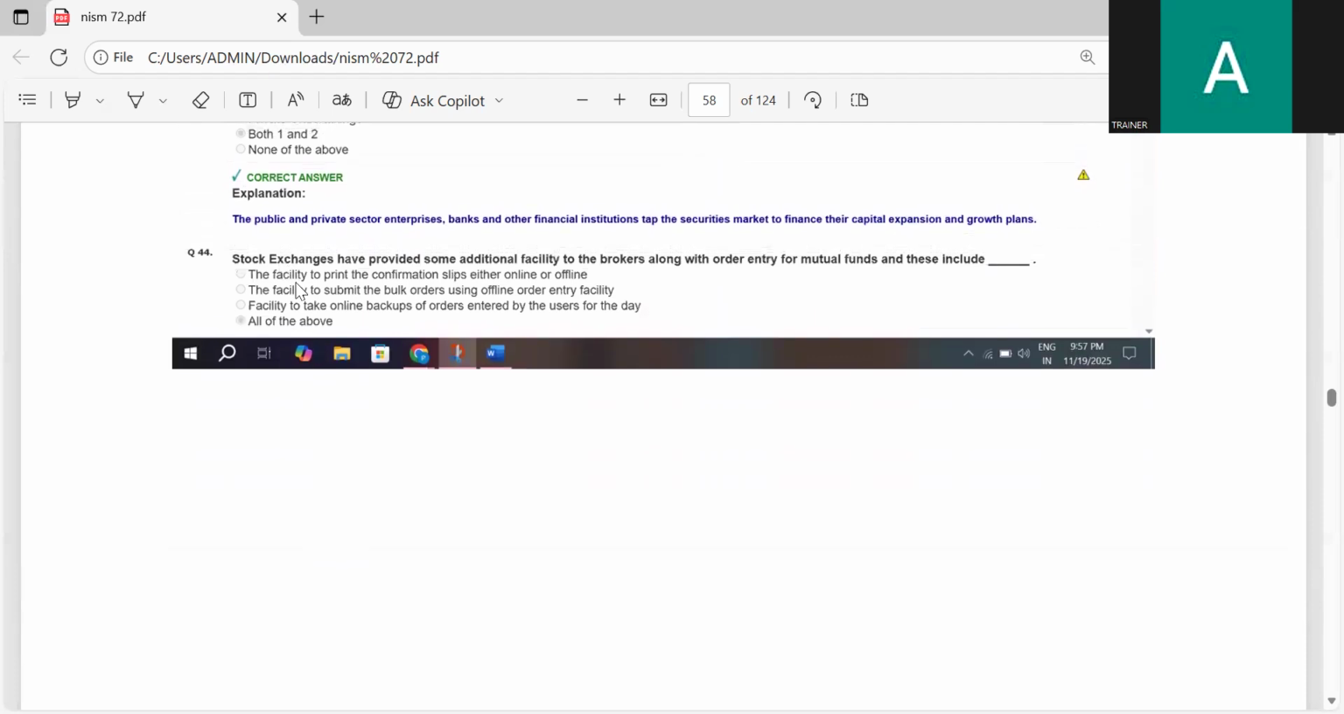The facility to print a confirmation slip either online or offline, the facility to submit bulk orders online, offline order entry facility, the facility to take online backups of orders entered by the user for the day. All of the above. The correct answer is all of the above.